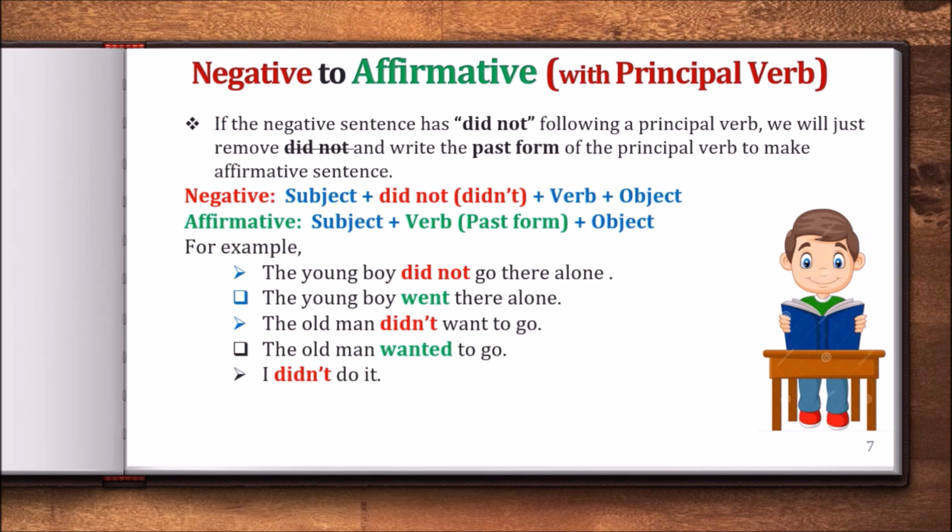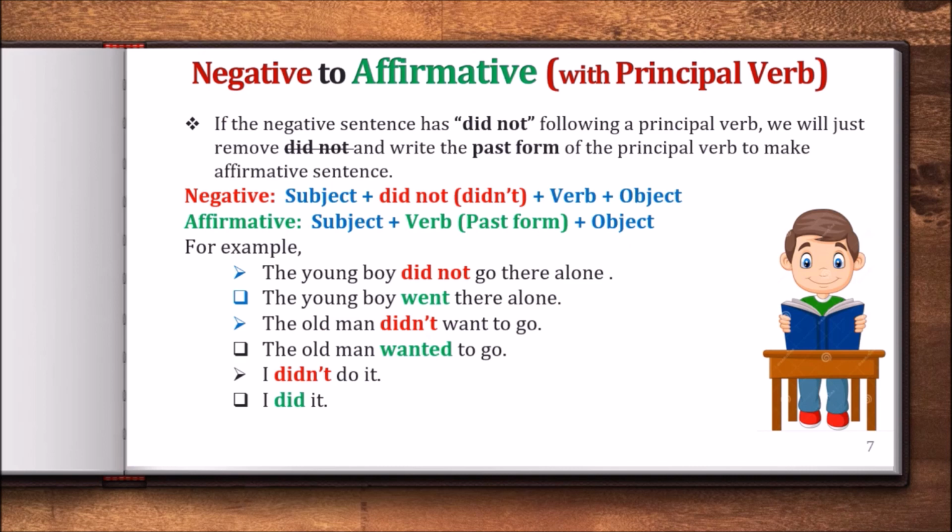Now tell me, in the rule we knew we have to skip or delete didn't, then we have to write the past form of the principal verb. So here our principal verb is do, because first you are removing didn't, then we have I do it, but we have to write the past form of do. So the affirmative sentence will be I did it.